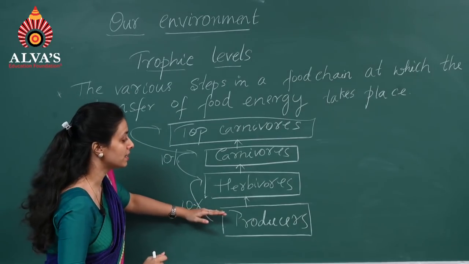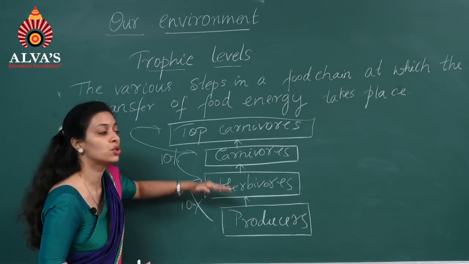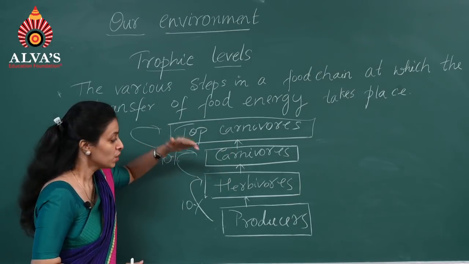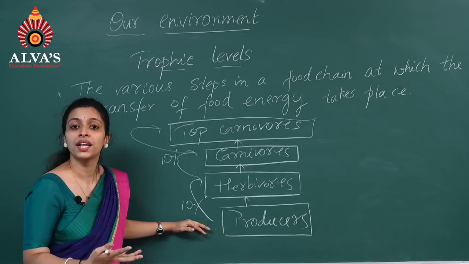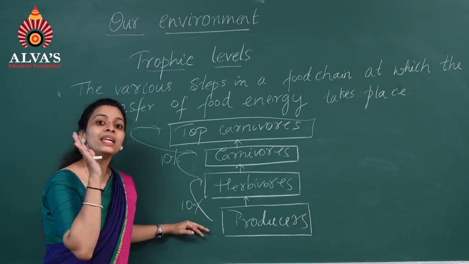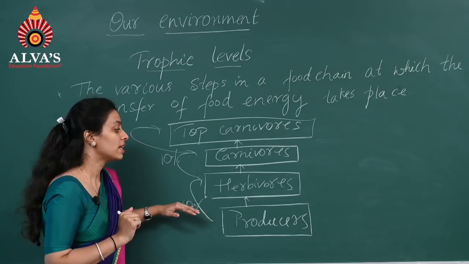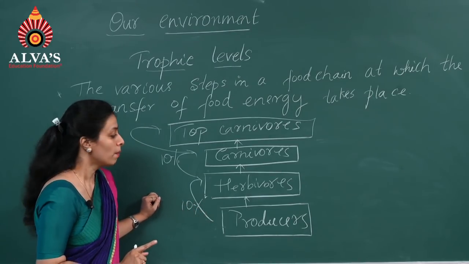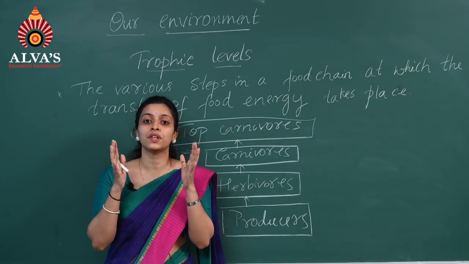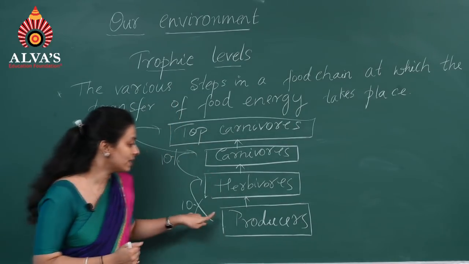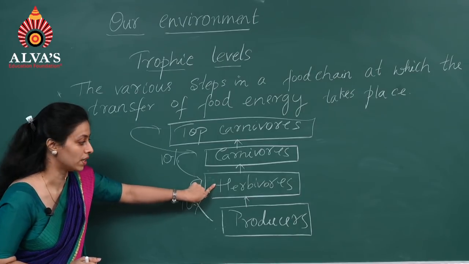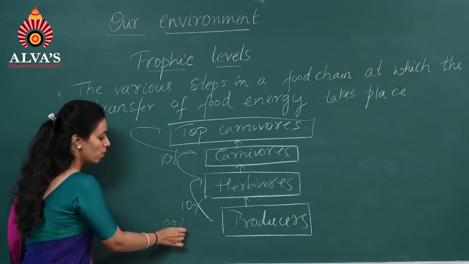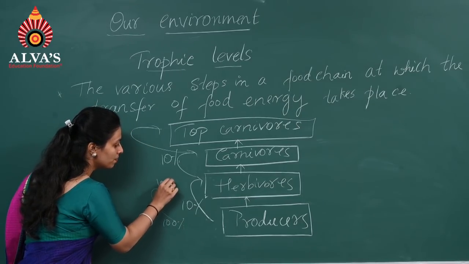So food energy is getting transferred from the first energy level to the second energy level, from the second to the third, and it goes on. The percentage of food energy that is transferred is only 10%. There is a law based on this concept, and it is called the 10% law, because out of the 100% of the energy that is obtained, only 10% is passed to the next level.